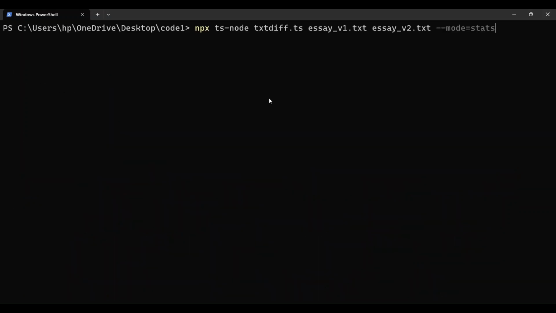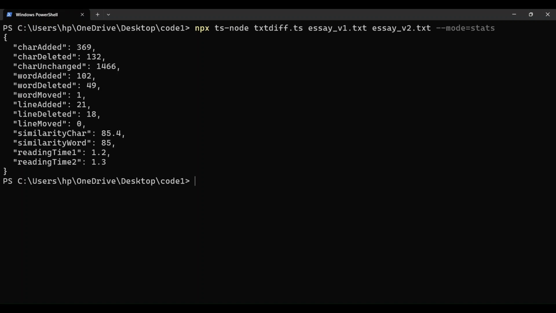Now when we see the stats mode, it outputs clean JSON with every metric, and you can pipe it anywhere. As you can see here, characters added, deleted, unchanged, and many more things about similarity and reading time. It is given in a pure, clean JSON format.